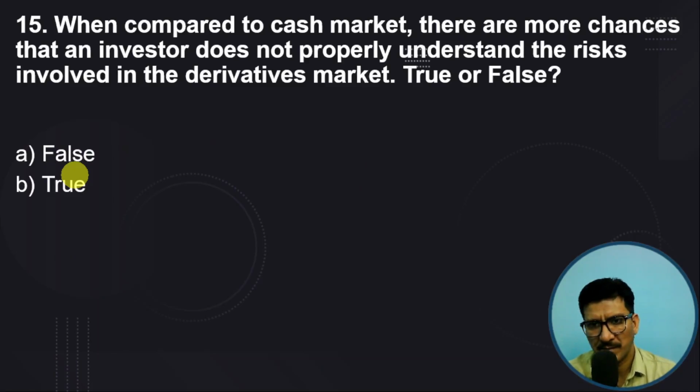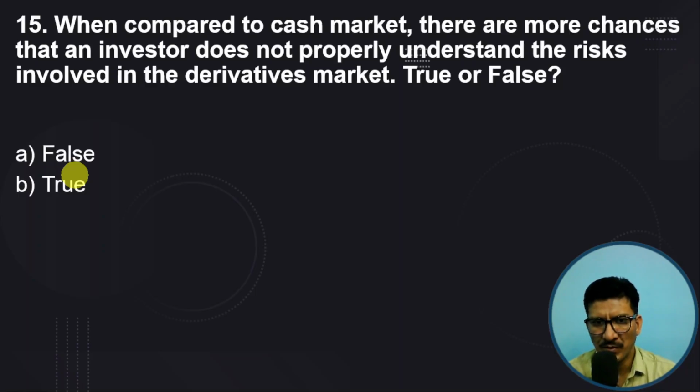When compared to cash market, there are more chances that the investor does not properly understand the risk involved in the derivative market. True or false? Of course, derivative market is more complicated, because it is used for risk management, for speculative trade, and for arbitrage.